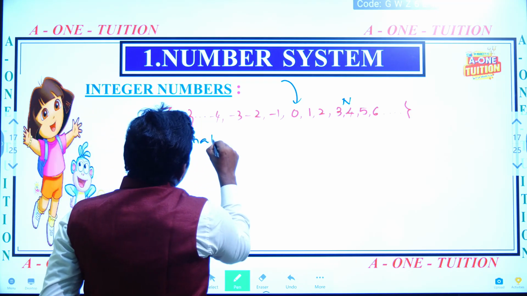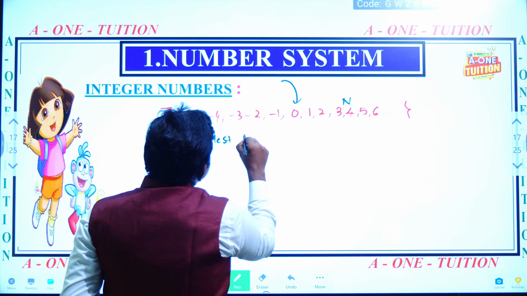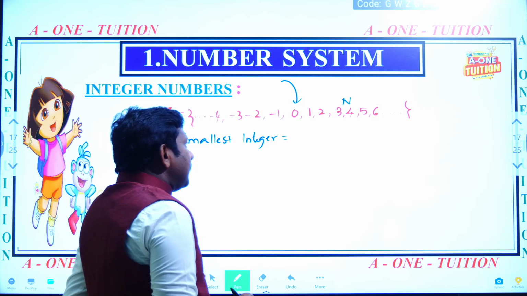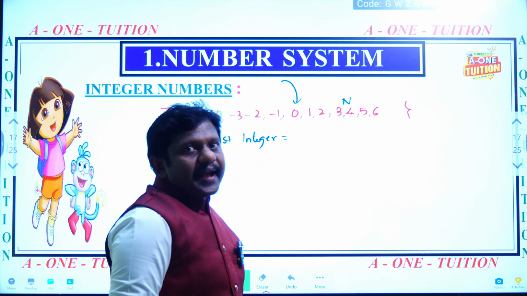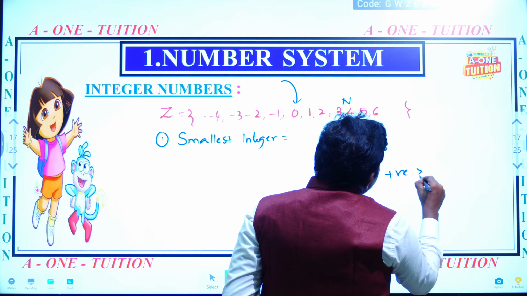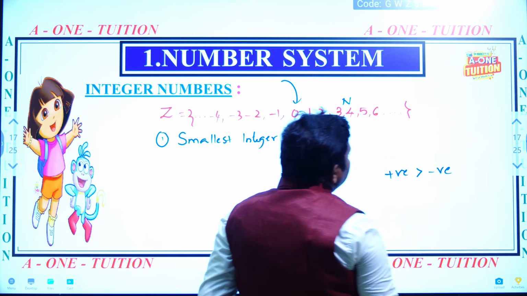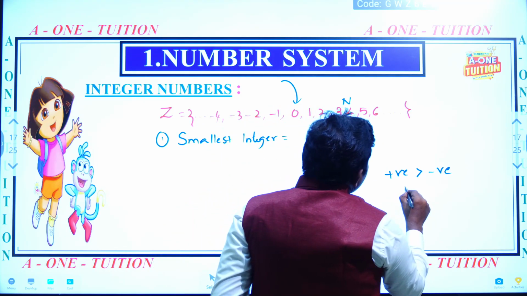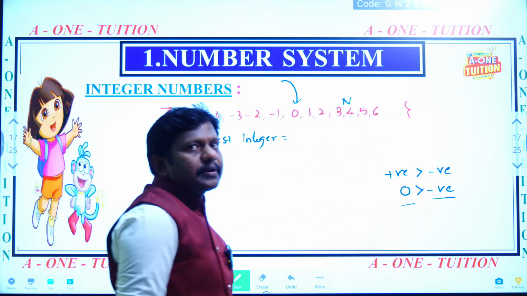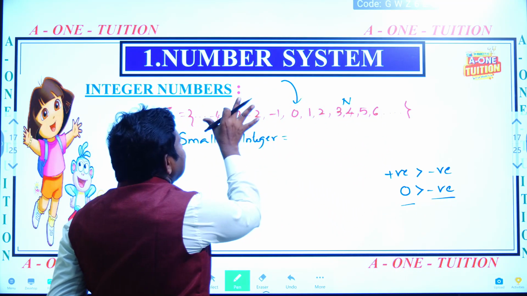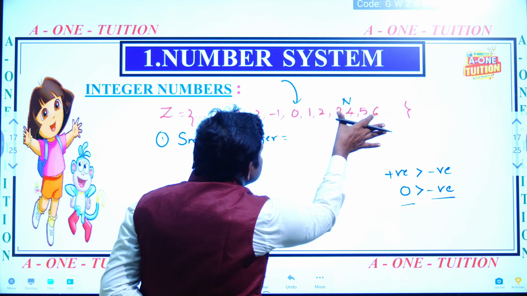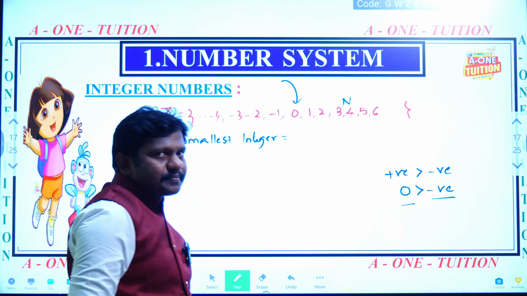Every student should recollect one thing. Every positive number is greater than negative numbers, and 0 is also greater than negative numbers. 0 is less than positives and greater than negatives.